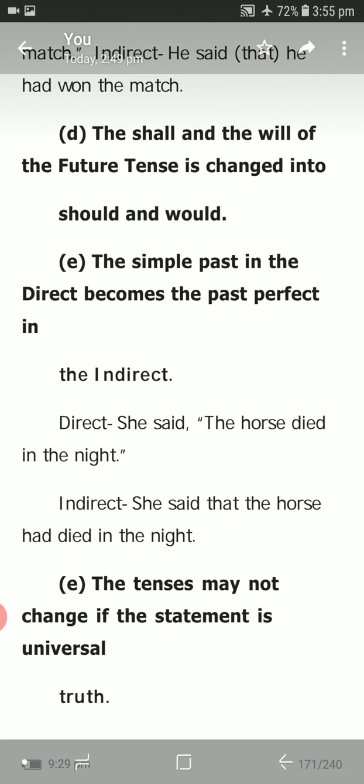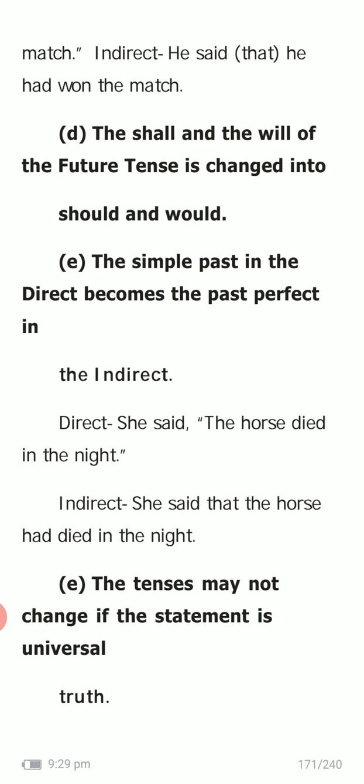Simple past changes into past perfect. She said, the horse died in the night. What is the tense mentioned here? Died. Died is the simple past. How will it change? You see, indirect speech. She said that the horse had died in the night. Died changes into had died.